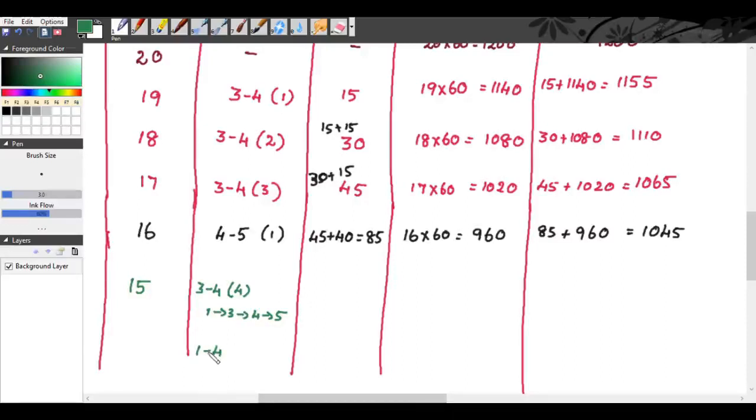So the activity 1, 4 can be crashed for 5 days. So 1, 4 we have not crashed already. So 1, 4 can be crashed for the first day from the path 1, 4, 5. So our total crashing cost becomes 85 plus 15 rupees for crashing the activity 3, 4.